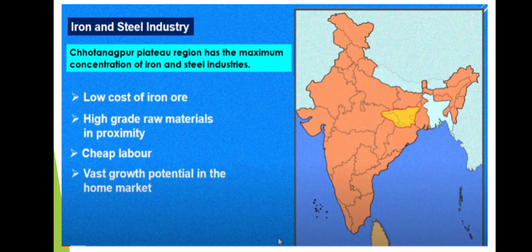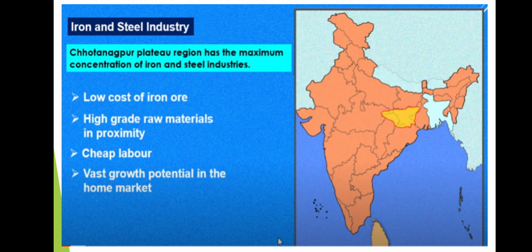Now, why is it that in India iron and steel industries are located near the Chota Nagpur Plateau? Chota Nagpur Plateau means Jharkhand and some nearby areas, children. The reason is simple. All the raw materials like coal, limestone, and iron ore are available in this area. So here low cost iron ore is available.